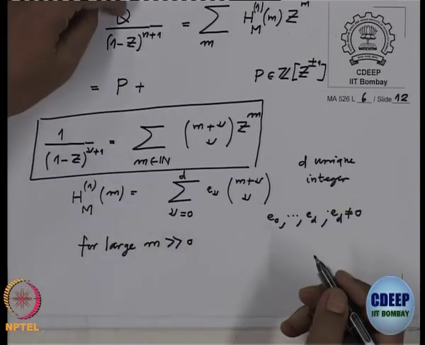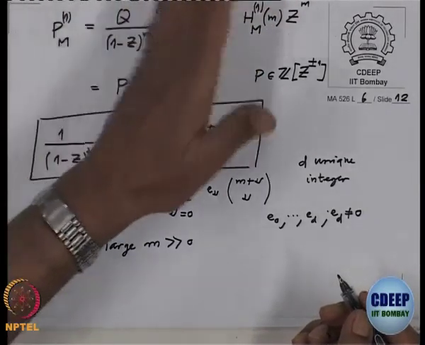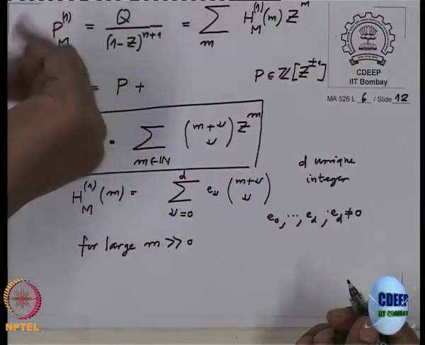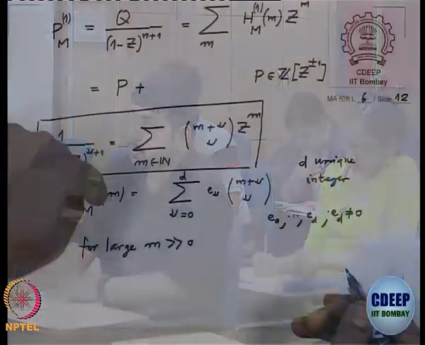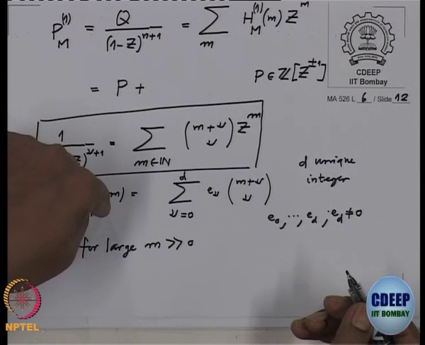You see, because this q has negative terms. When you compare, I want to compare only for the large powers, so that the negative coefficients are not playing any role. And you see the left side is a length or dimension, which is a non-negative integer.